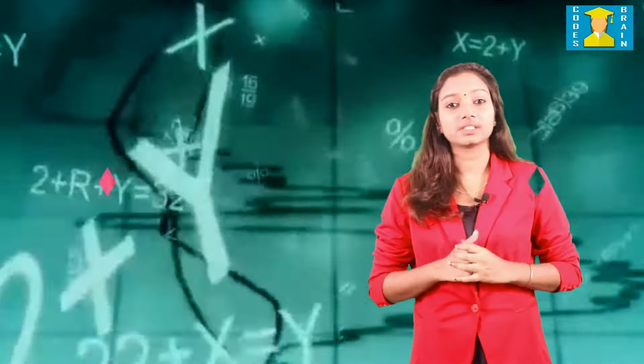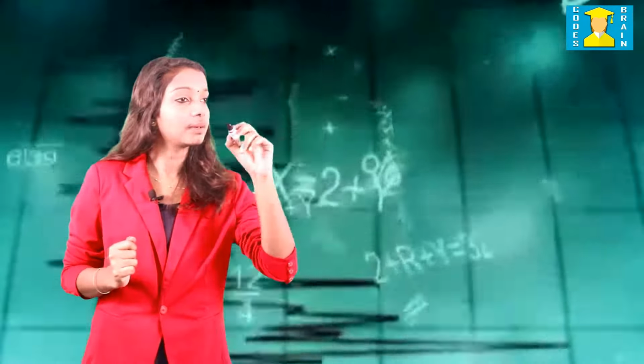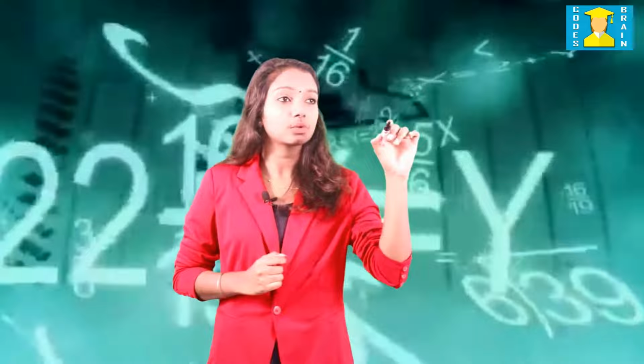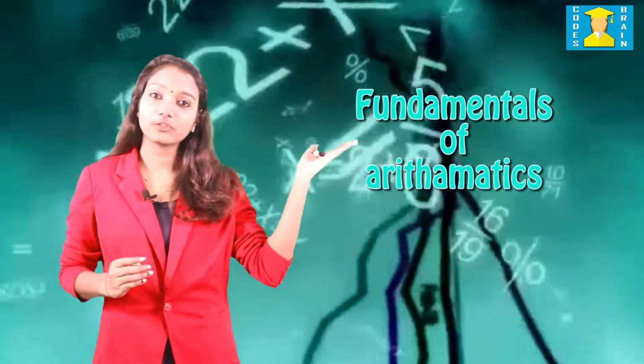What are real numbers? Real numbers include all the rational numbers such as the integer -5 and fractions like 4 divided by 3, and irrational numbers such as root 2. A real number is denoted by the letter R. A simple way to think about a real number is any point anywhere on the number line. Let us learn some fundamentals of arithmetic.